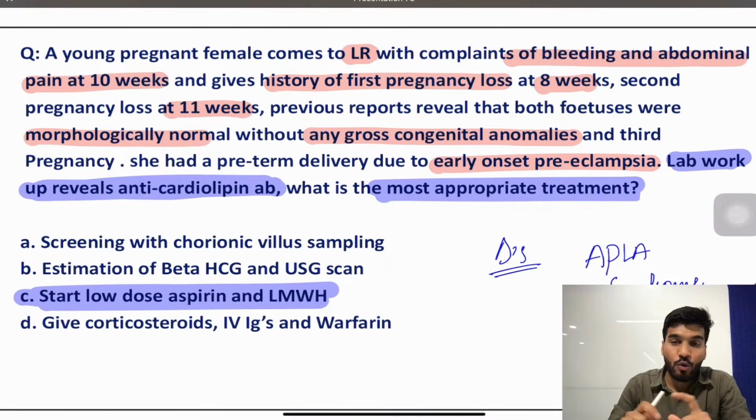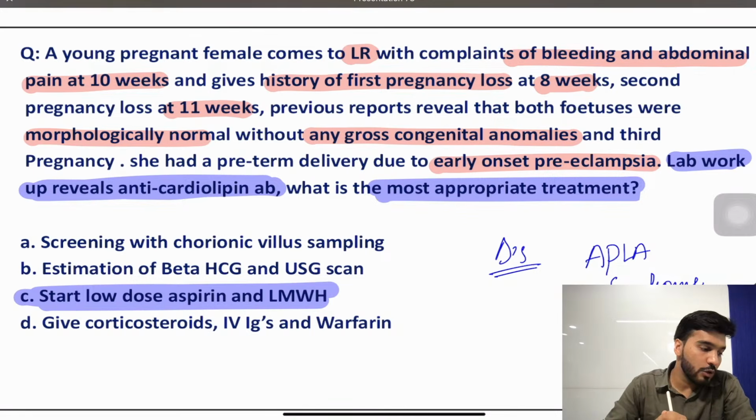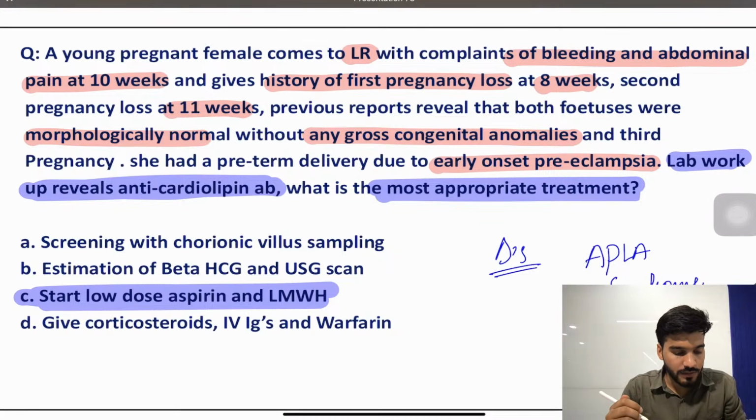Which of the following investigations can she do preconceptionally for recurrent pregnancy loss? Your answer goes to any antibody that will be given, lupus anticoagulant. Is that clear to everyone? Yes?